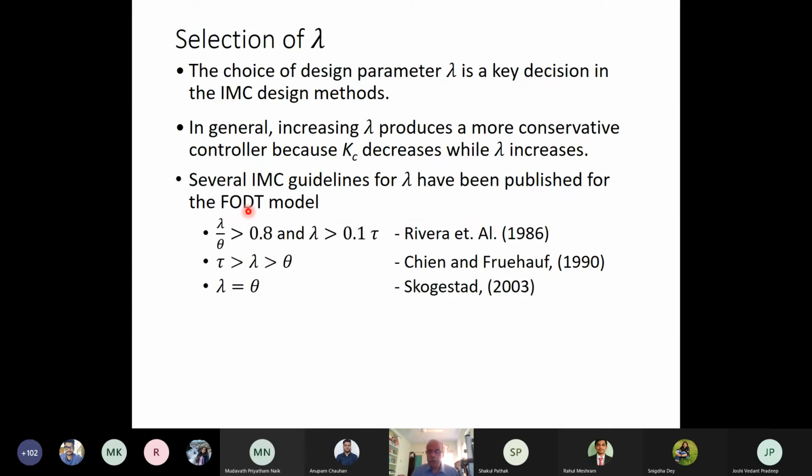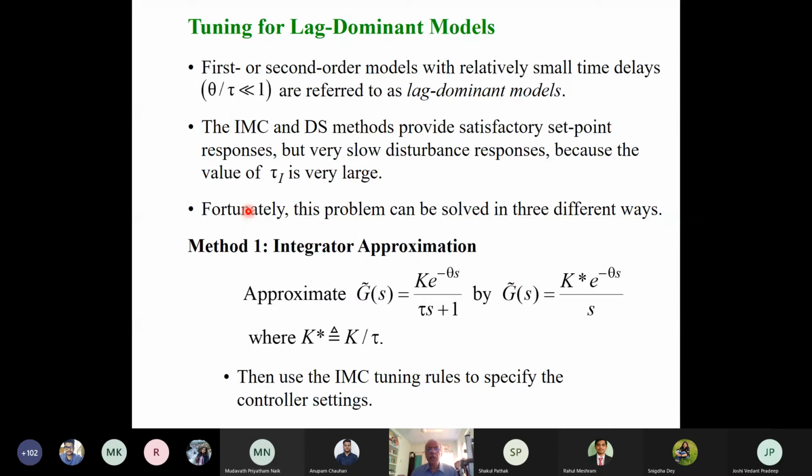But another problem with the first order plus dead time process is that it can be a lag dominant model, meaning theta by tau may be very small. So for a first order or second order model with relatively small time delays, where theta by tau is very small, these are called lag dominant models. That means tau is dominant compared to theta.